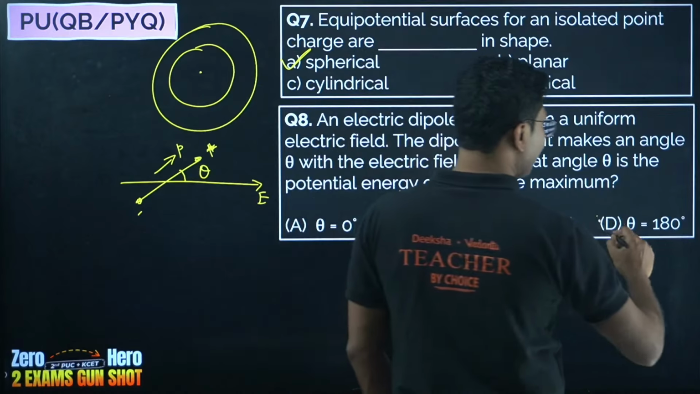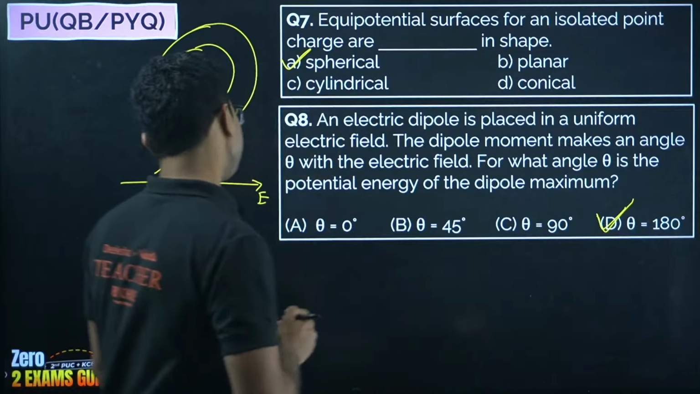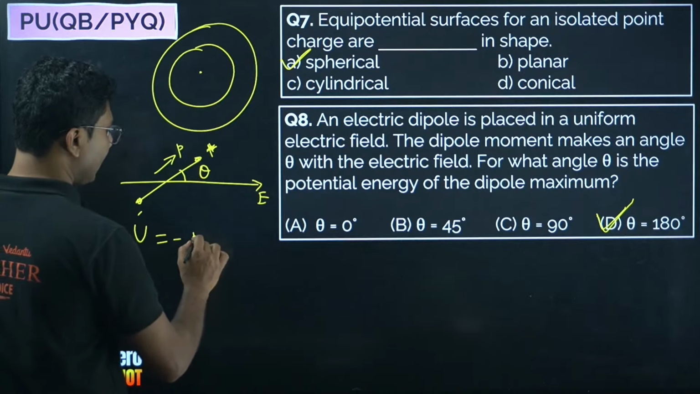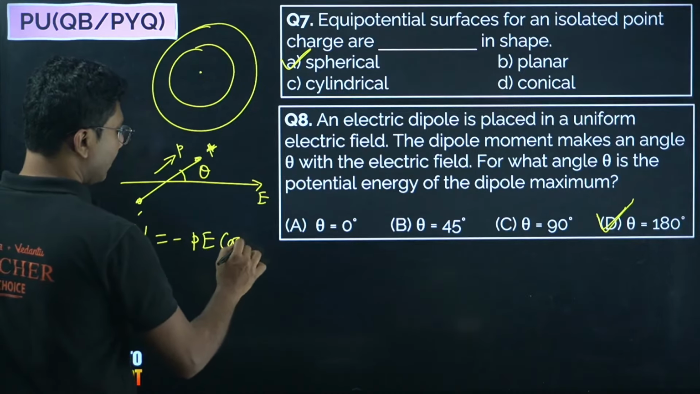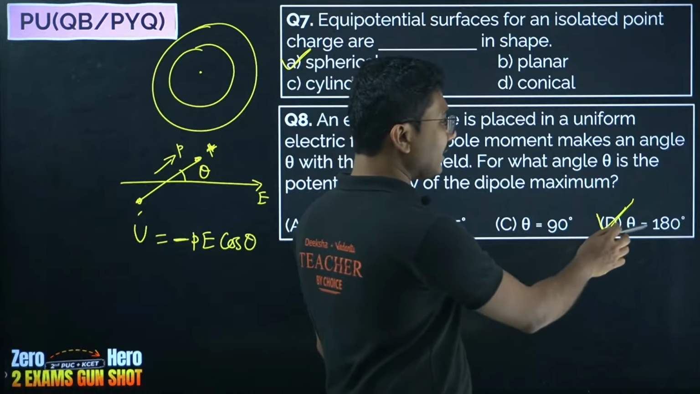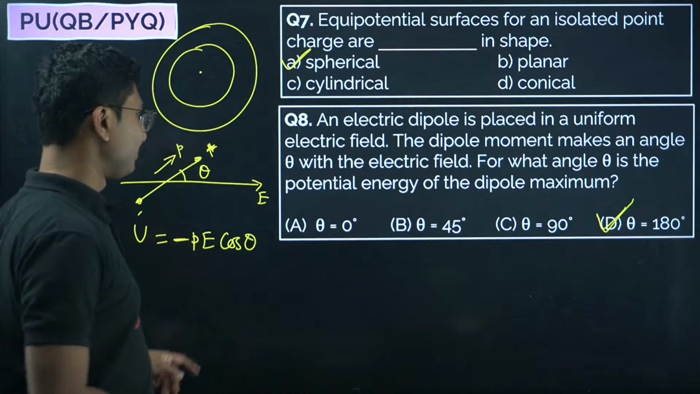Yes, at theta equals 180 degrees the potential energy is maximum. Remember there is a negative sign: U equals negative PE cos theta. Because of this negative sign, the maximum value is at 180 degrees, not at 0 degrees.